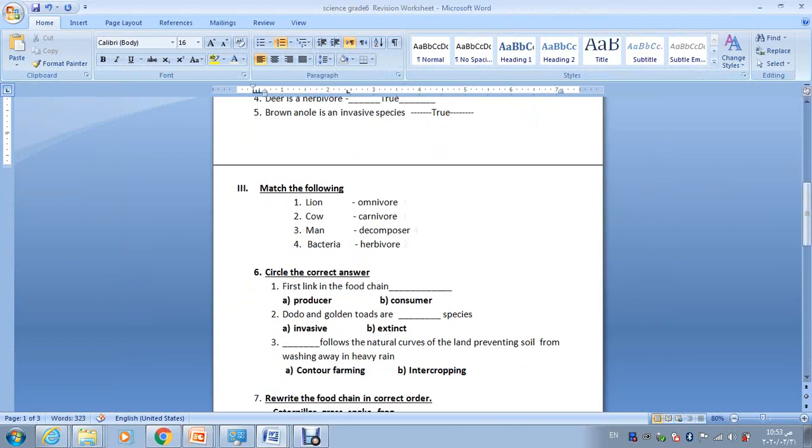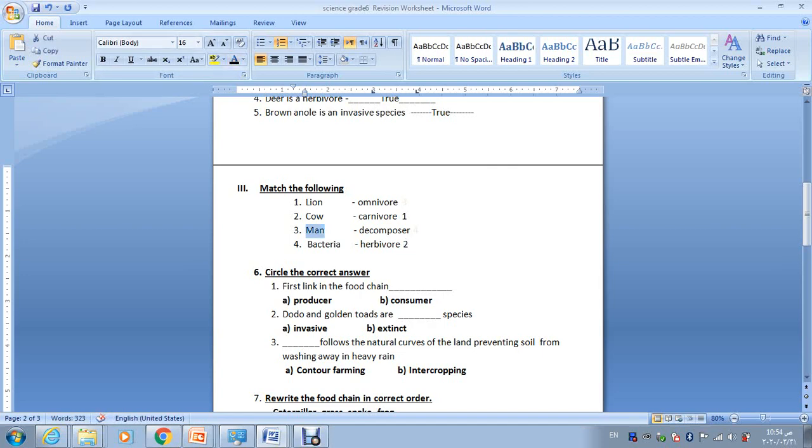Match the following. Here in this column we have lion, cow, man, bacteria, and in the other column we have omnivore, carnivore, decomposer, and herbivore. The first one, the lion, eats what? It eats meat only, it eats animals, so we call it a carnivore. And the cow eats what? It eats herbs from the ground, so we call it a herbivore.